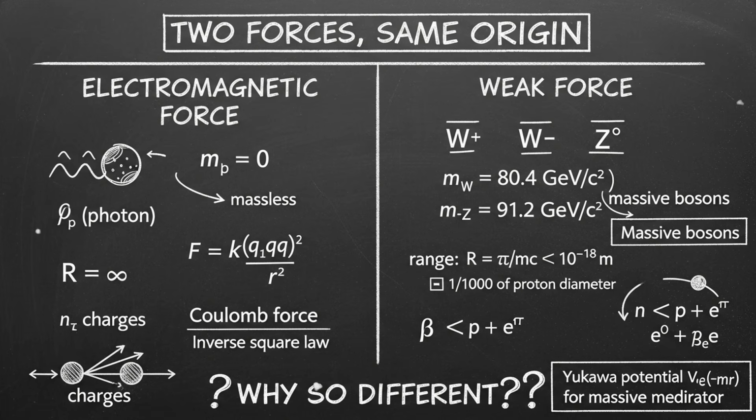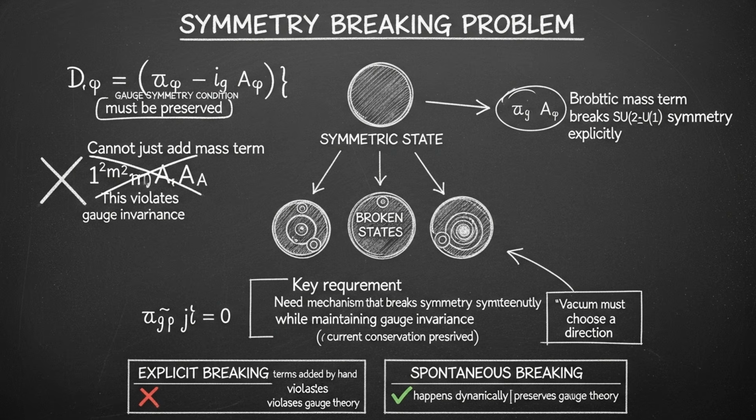One force, not two. But at low energies, the energies we experience every day, they look completely different. Electromagnetism has infinite range. Photons are massless. The weak force has incredibly short range, about 1,000th the diameter of a proton. W and Z bosons are massive.